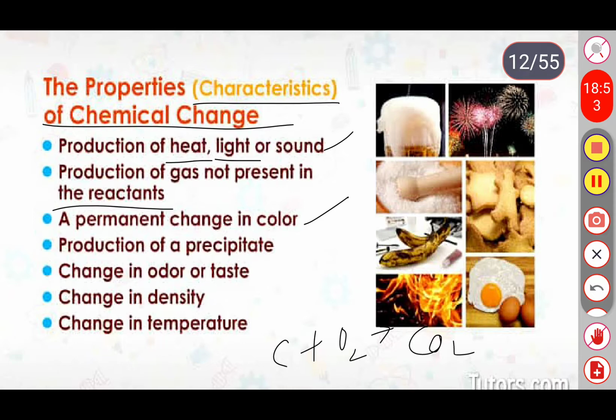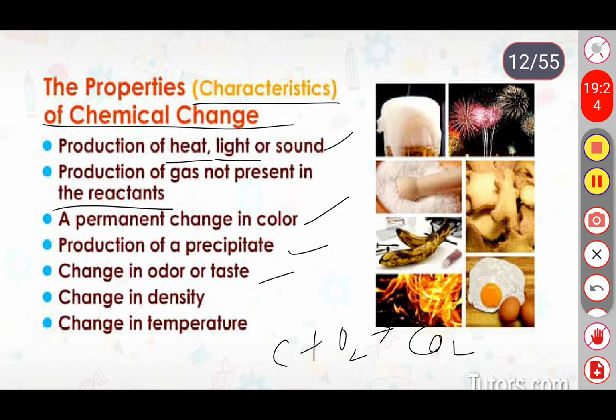Next, see the next characteristic, the production of precipitate. In which activity do you observe this one? When we combine potassium iodide and lead nitrate, we get lead iodide as a yellow precipitate. That is nothing but the golden rain experiment or golden rain reaction.